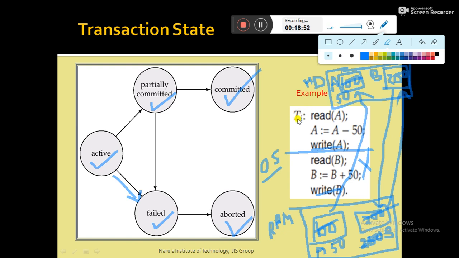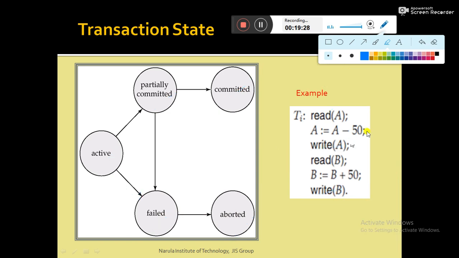Before the transaction started execution, what was the state of A? A was 100, so again A will be assigned 100, and B will be again assigned 200. So both A and B will be restored to the previous state of the transaction. Whatever the state was before the transaction, after the failure of the transaction the database should be restored to that particular state. This concept is known as rollback. And then we can say that the transaction moved to the aborted state. So this is all about the transaction states.